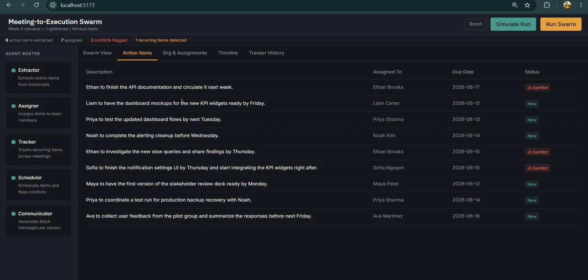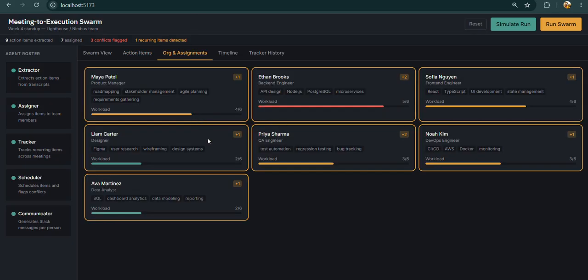Lime to have the dashboard mockups for the new KPI widgets ready by Friday. All these are the task items, the action items it was assigned to. It has all the details, like who the task was assigned to, the due date, and the status of the action item.